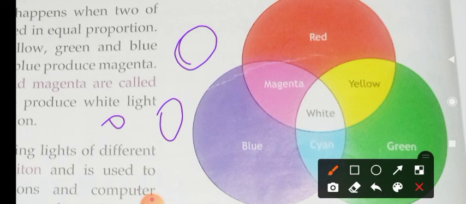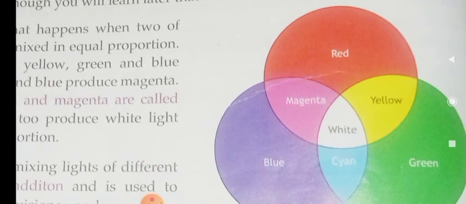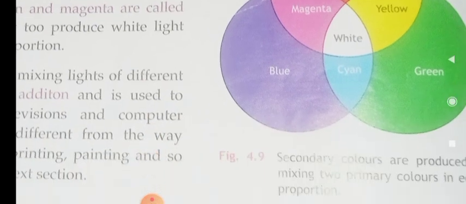If all the colors are absorbed by an object, then the object will be black in color. Do you understand this, children? Also remember that if all color is absorbed, it is black, and if all color is reflected, the object is white in color. Do you understand, children?